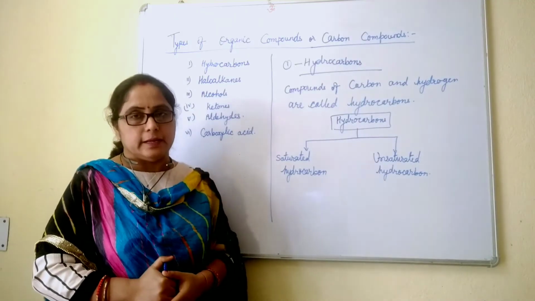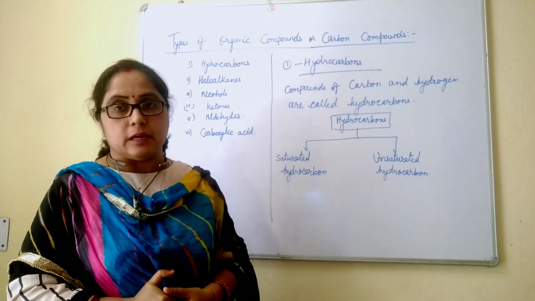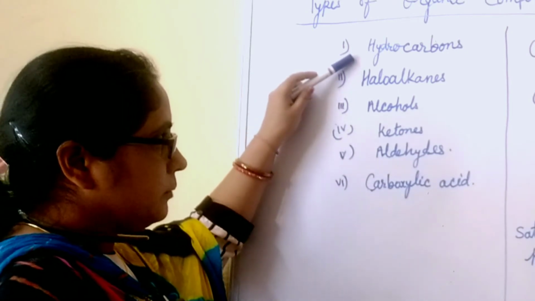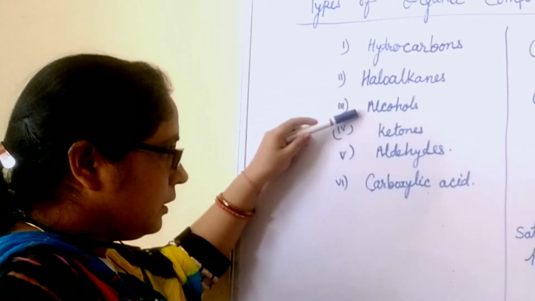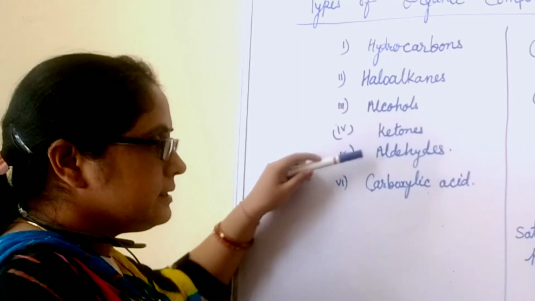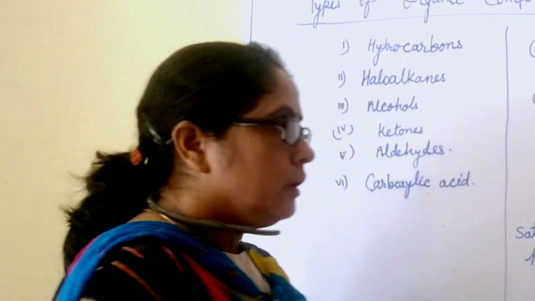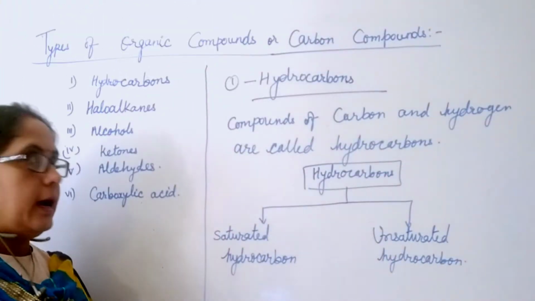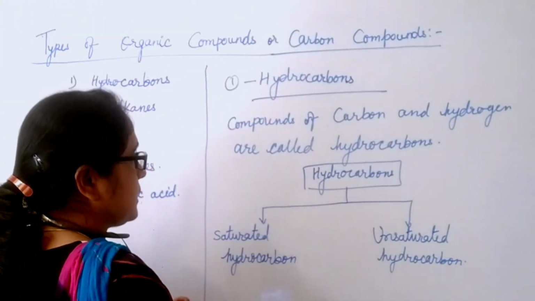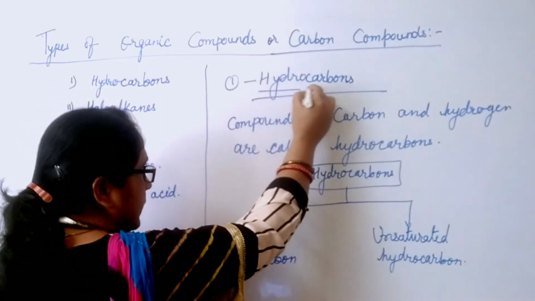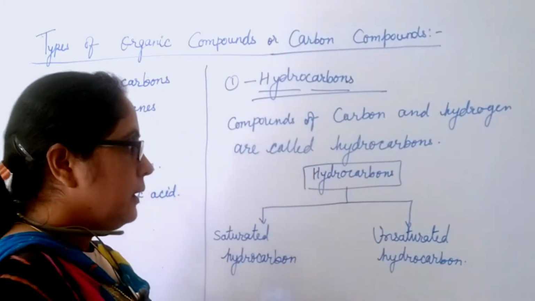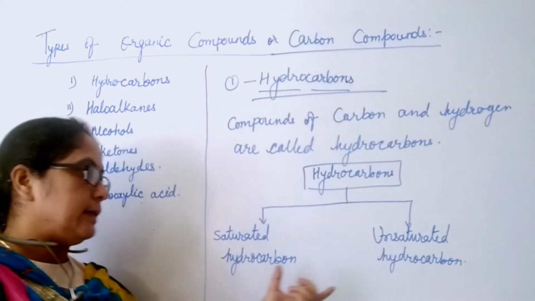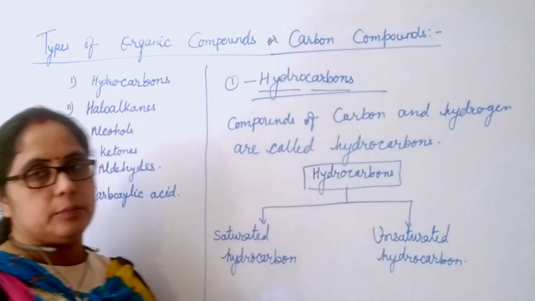Now, types of organic compounds. Organic compounds are carbon compounds and the types of organic compounds are: hydrocarbons, haloalkanes, alcohols, ketones, aldehydes and carboxylic acid. Now we will discuss one by one. First is hydrocarbons. Hydrocarbons, from their name it is clear that a compound of hydrogen and carbon is called hydrocarbon. Hydrocarbons are of two types. One is saturated hydrocarbon and second is unsaturated hydrocarbon.